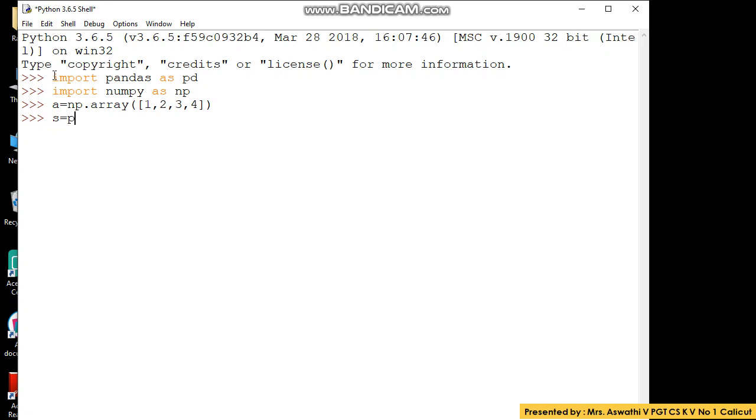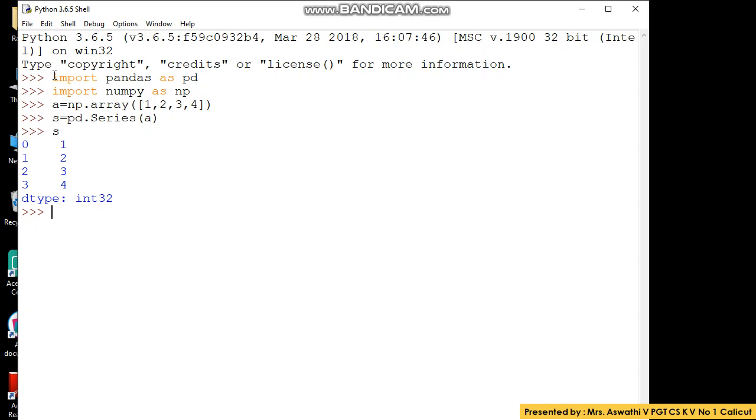So s is equal to pd.Series. Now my data is A, and if I want I can give an index value. Here I am not giving an index value. Now let us print s. You can see that default index values have come and the data in our array is taken as values. So this is how we create a series from a one-dimensional array.